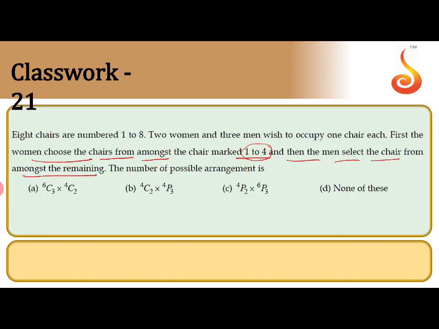So the number of possible arrangements. How many women are there? 2 women. That means we need 2 chairs for 2 women out of 4. So that means select 2 chairs from 4 chairs. This is for women. So that can be done in 4C2 ways.